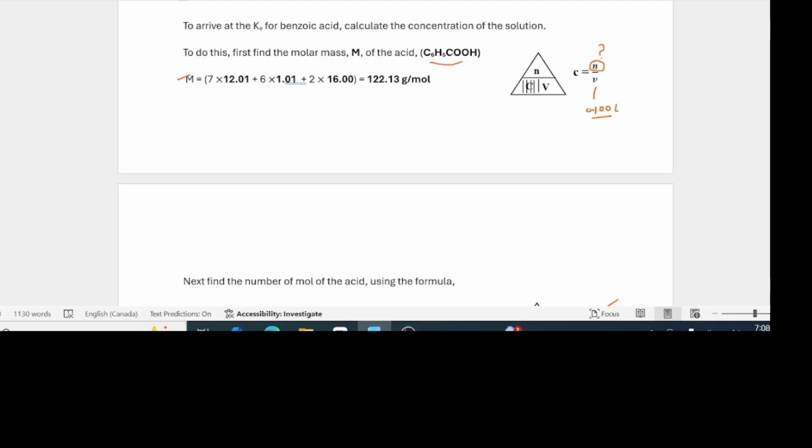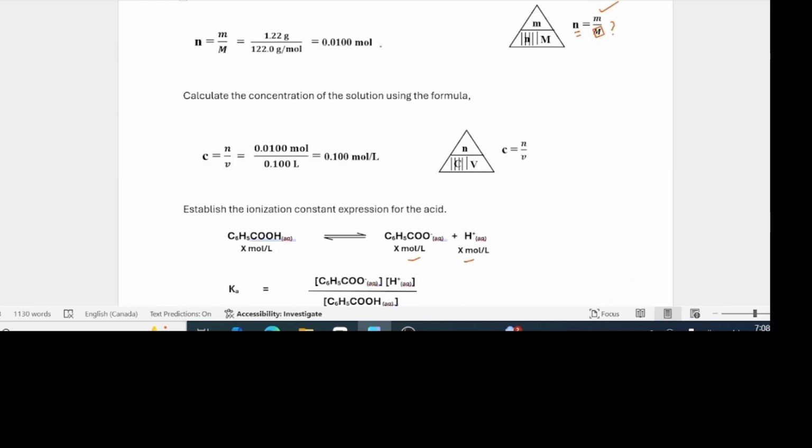It has 7 moles of carbon, 6 moles of hydrogen, and 2 moles of oxygen. It turns out that that is the molar mass for benzoic acid. So we know its molar mass, we know its mass, we can find its number of moles, divide by the volume, and now we get this initial concentration.